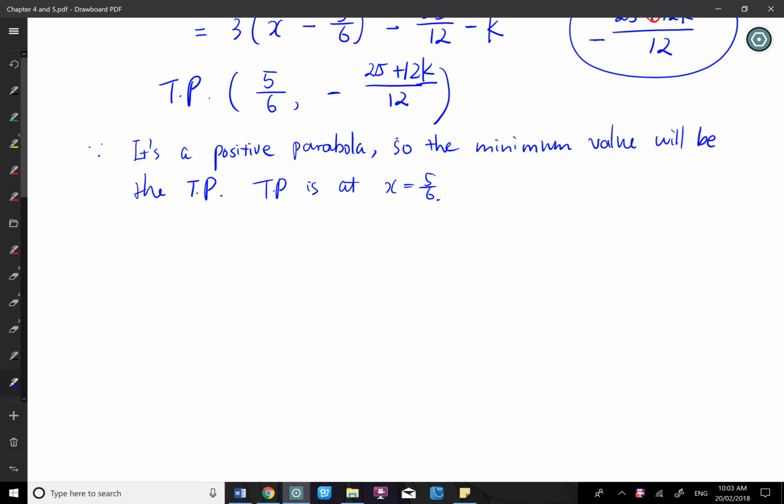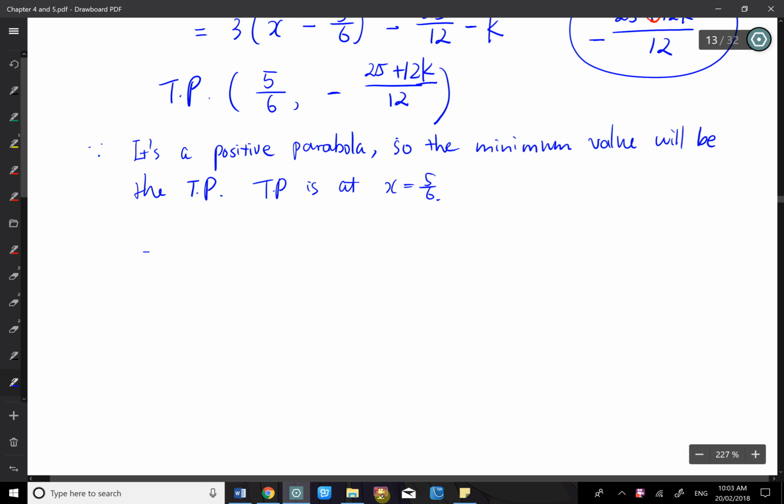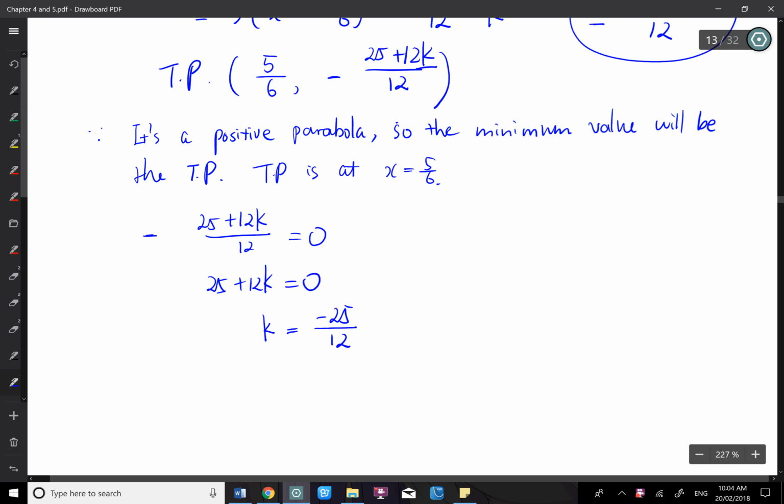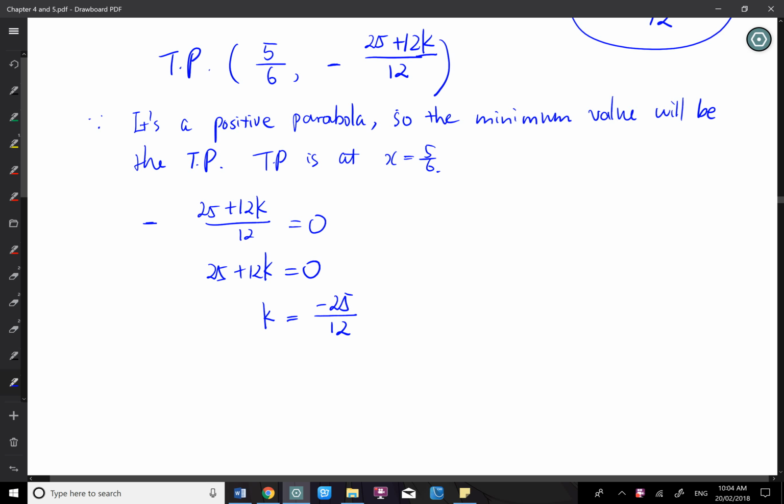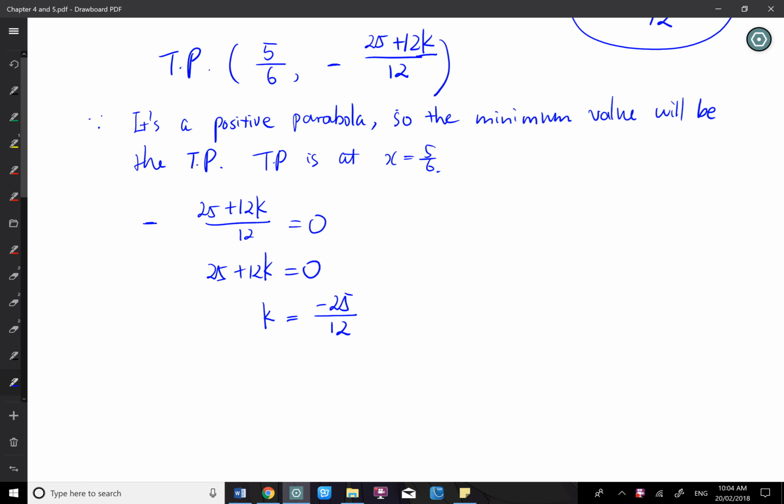Even though it doesn't say y value, you know that's the minimum y value. So you make negative 25 plus 12k over 12 equals 0. 25 plus 12k equals 0. k equals negative 25 over 12. That is, when k is this value, you will have a minimum y value at 0.